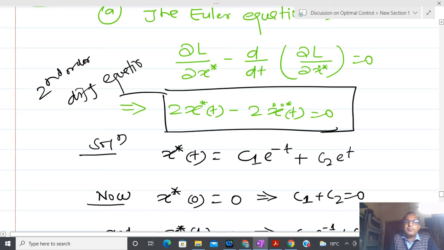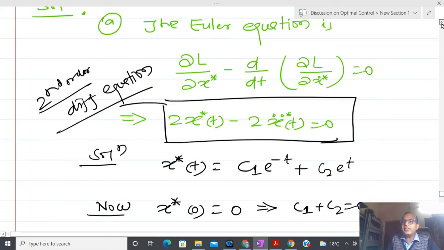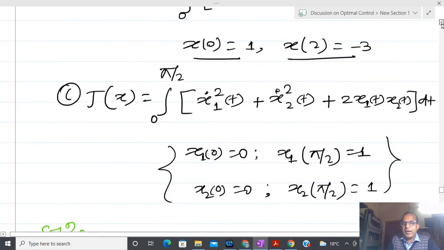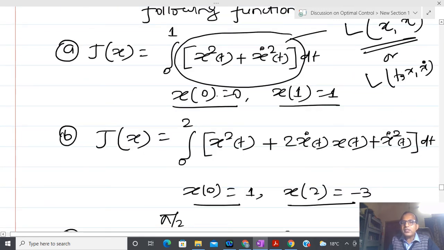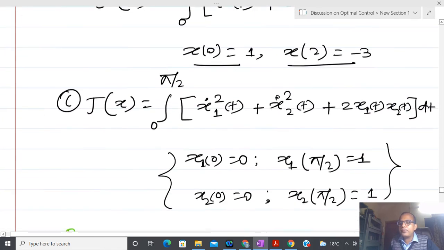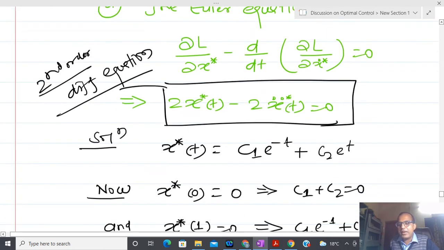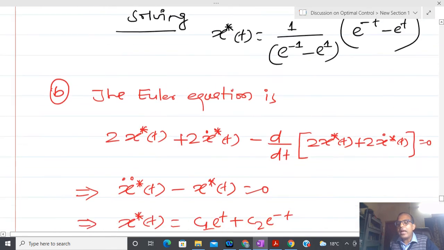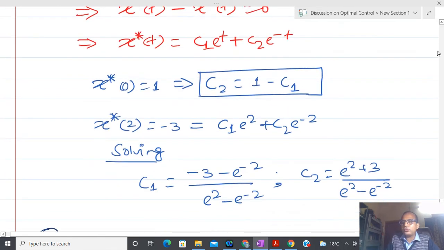If I have a second order differential equation, Binay, could you please tell me how many initial conditions are required to solve this equation? Two conditions. Two initial conditions are required, and luckily two are given to us. You can see in this particular problem that x0 is 0 and x1 equal to 1. It means I am able to solve this particular problem uniquely, and that problem I am now going to solve.